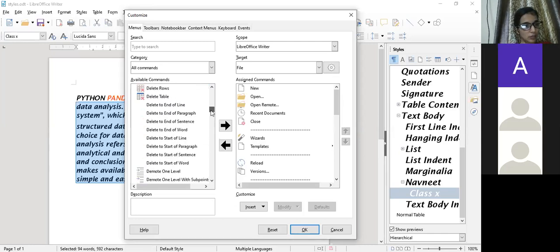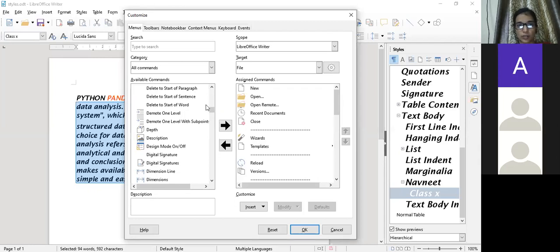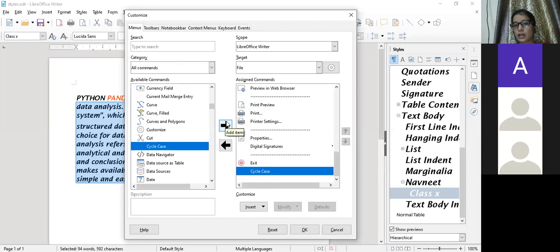Clear? Category and functions they are talking about. I'll take cycle case. So I'll select it. Now cycle case is there in the assigned commands. Clear? Because I have assigned it. And insert. I need the separator also.